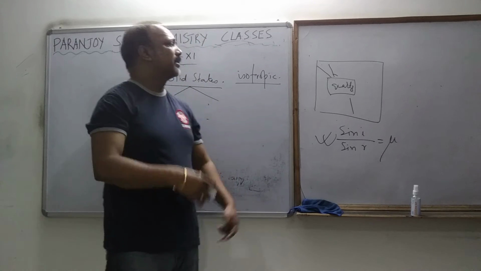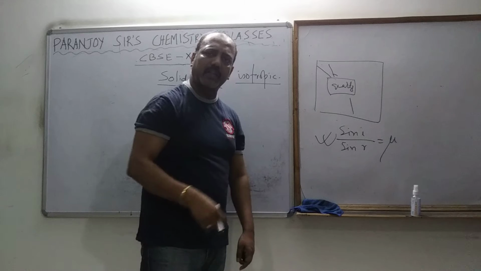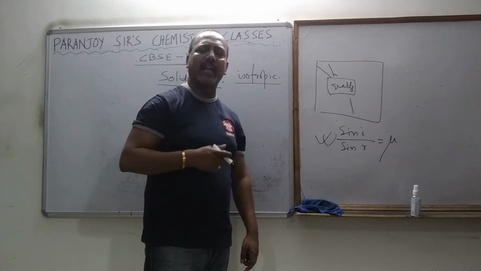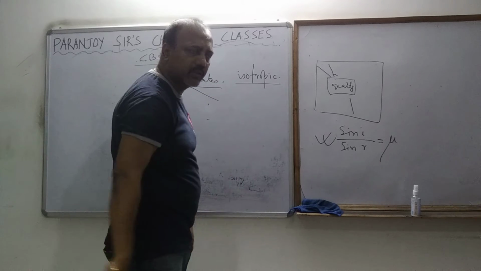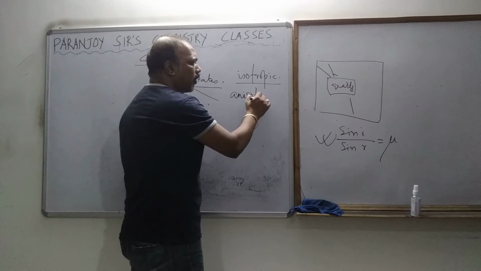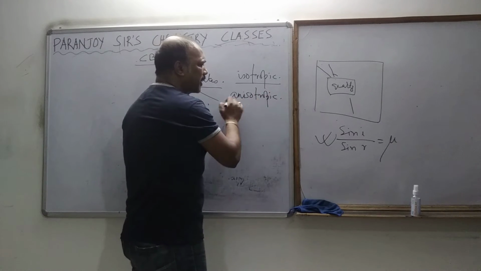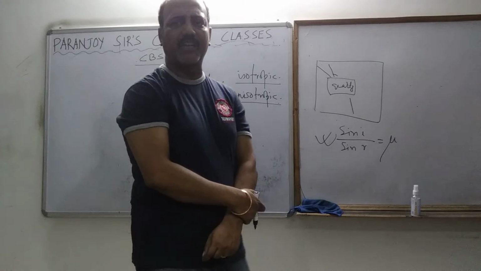But in the case of crystalline solids, these properties vary with the angle or the sides. Hence, the crystalline solids are also called anisotropic solids. So, I hope you understood these two terms. They come up very often.